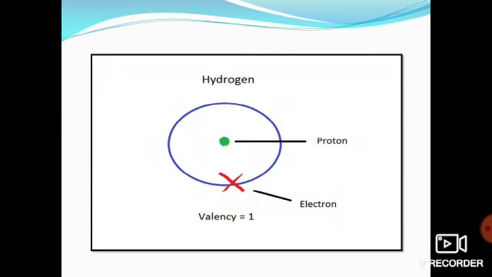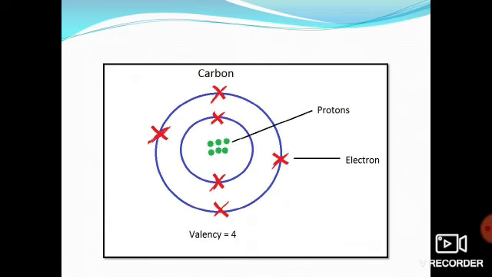Now another example I have taken: hydrogen. Obviously its atomic number is 1. So what will be its electron? 1, proton number 1. And valence electron is also 1, and its valency will also be 1. Now carbon I have also written. The number of protons will be 6 because its atomic number is 6.